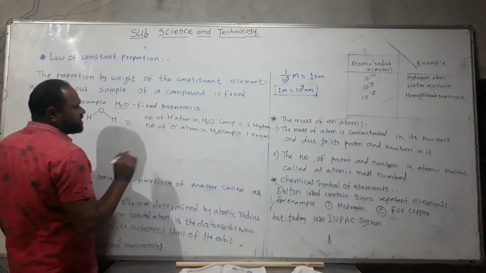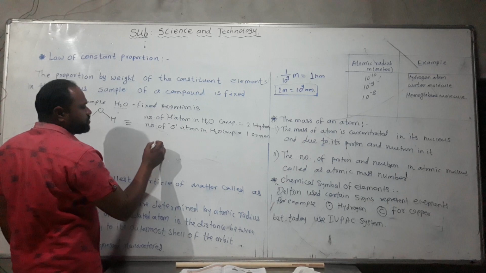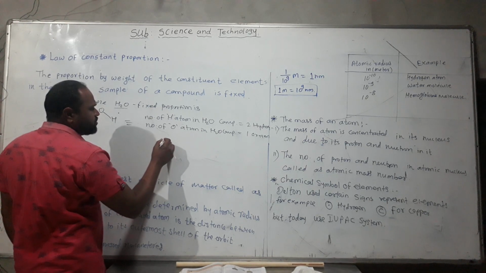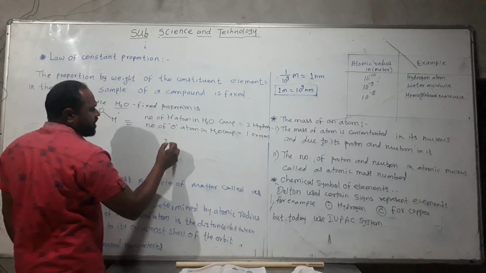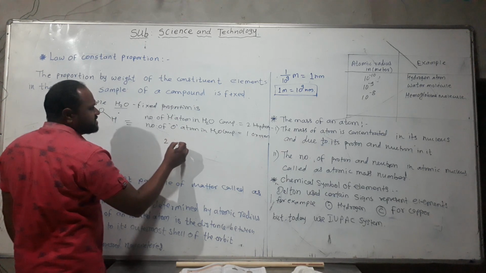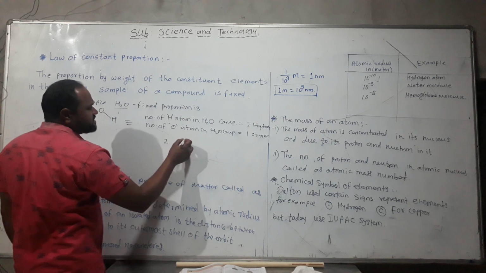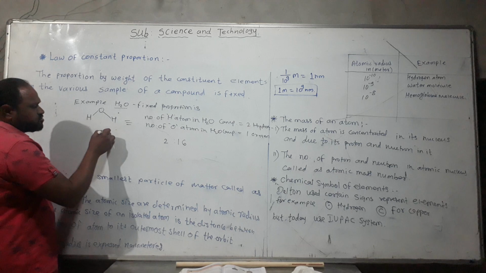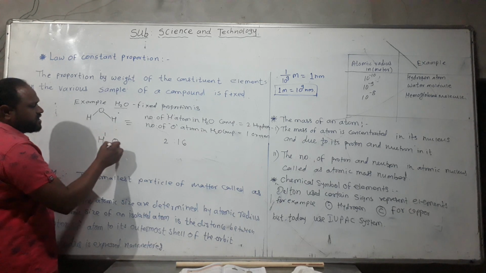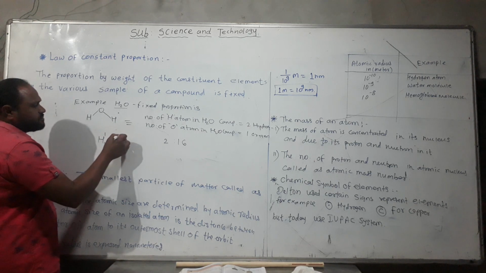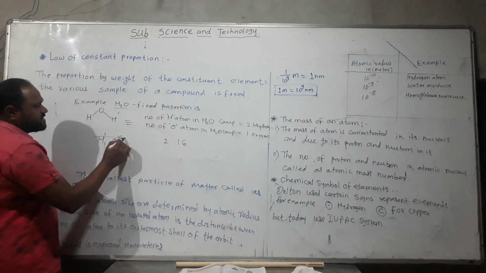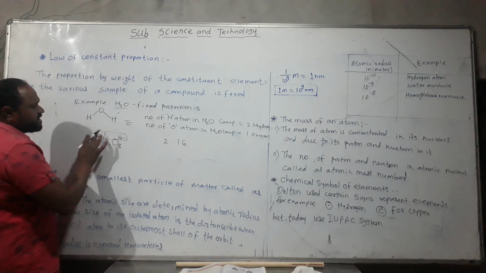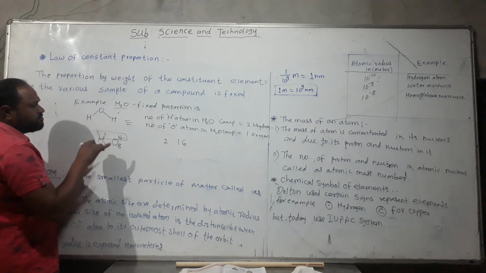Now we count the mass here. Hydrogen is 2 and oxygen is 16. Hydrogen has atomic number 1 and mass number 1, and oxygen has atomic number 8 and mass number 16. We have to calculate the fixed proportion, and we use the atomic mass number.